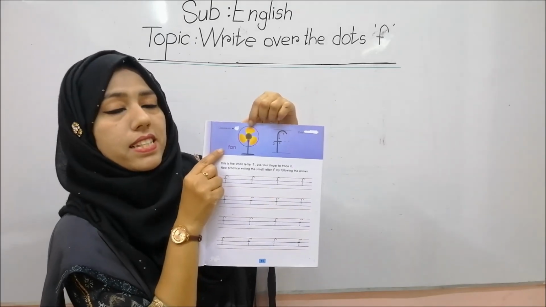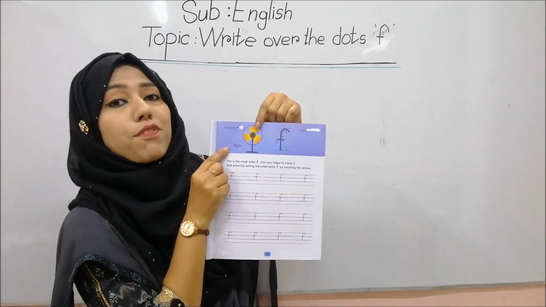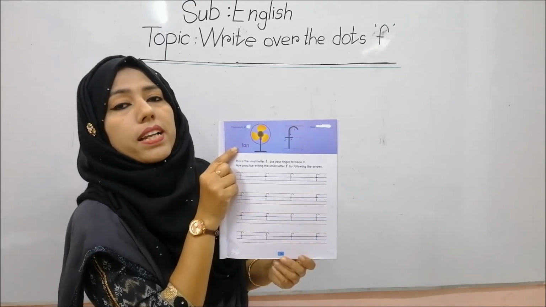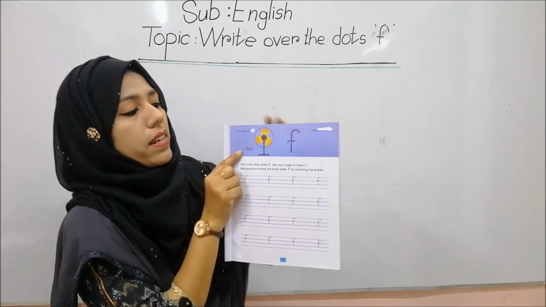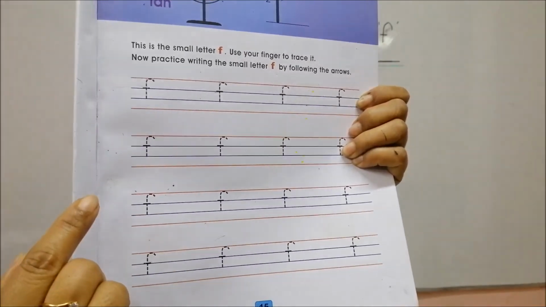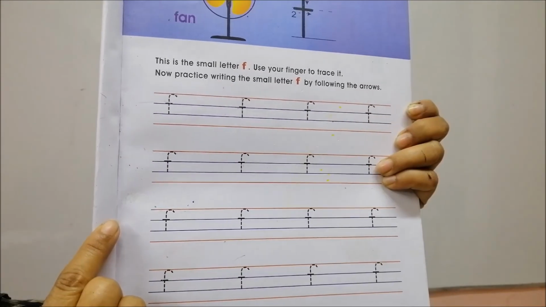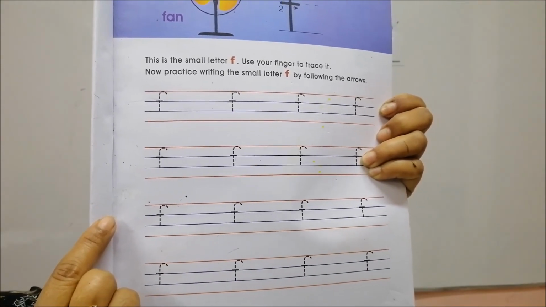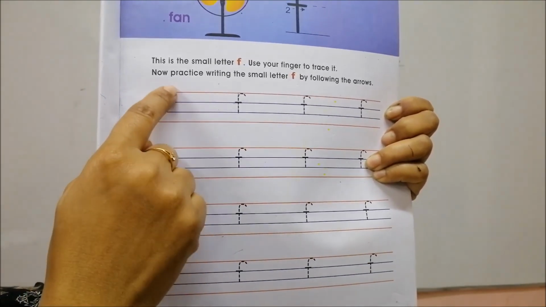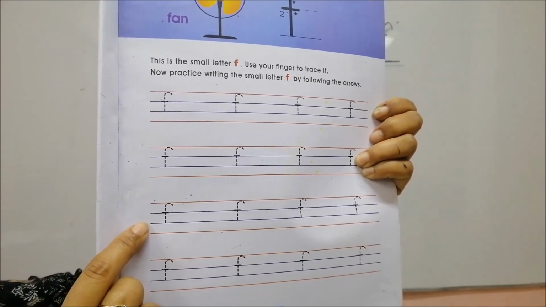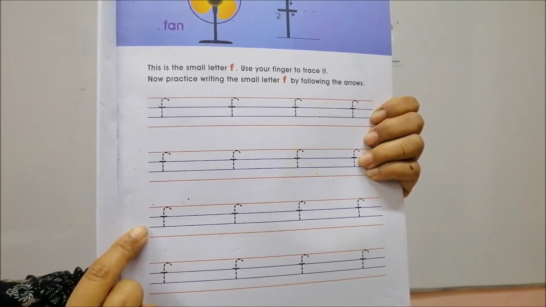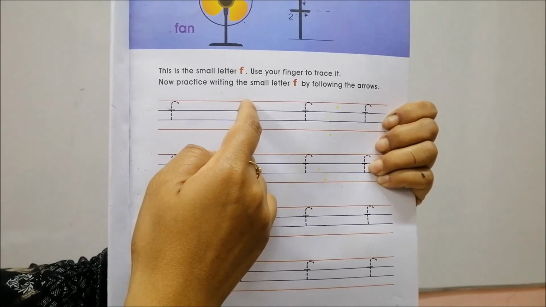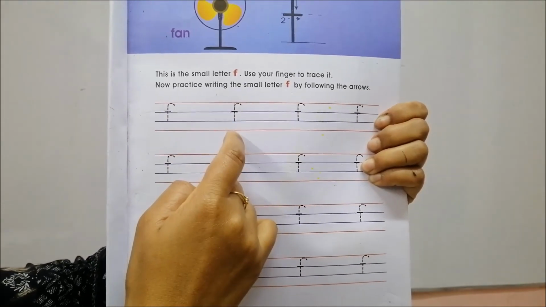What is it? This is a fan. What for fan? F for fan. F, fan. Okay, now look here. Look, students, what can we see here? There are some dots given to write the letter F, okay? You have to write over the dots, okay? You will go through the dots to write the letter F, okay? Our today's classwork is write F over the dots. That means you will write over the dots, okay?